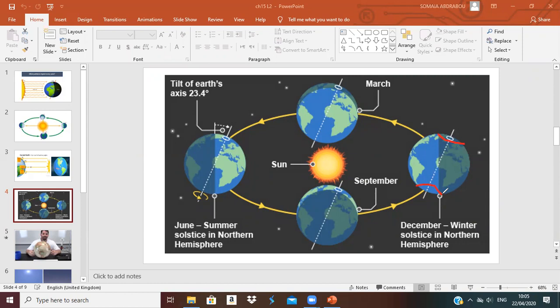Now here in summer, the north half is tilted toward the sun. Okay, the north half is tilted toward the sun.